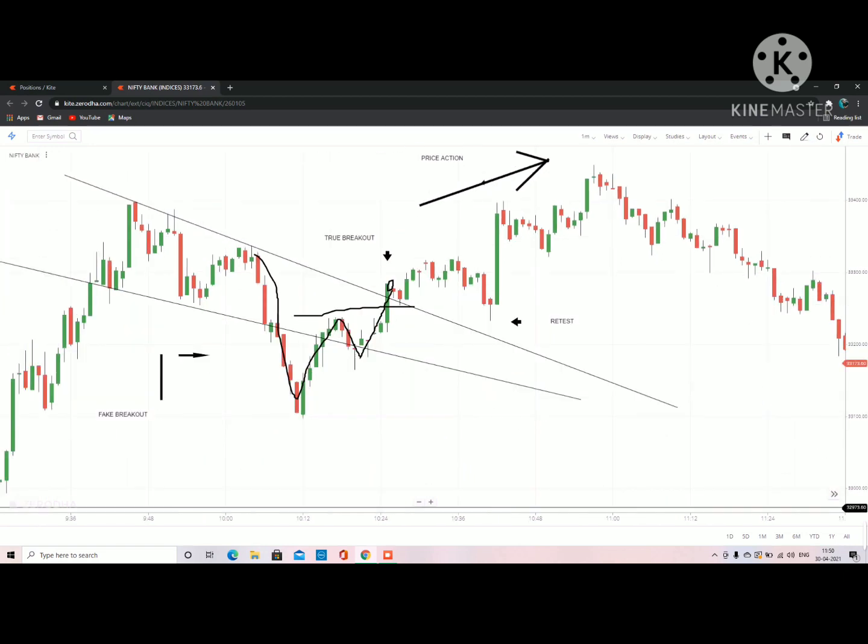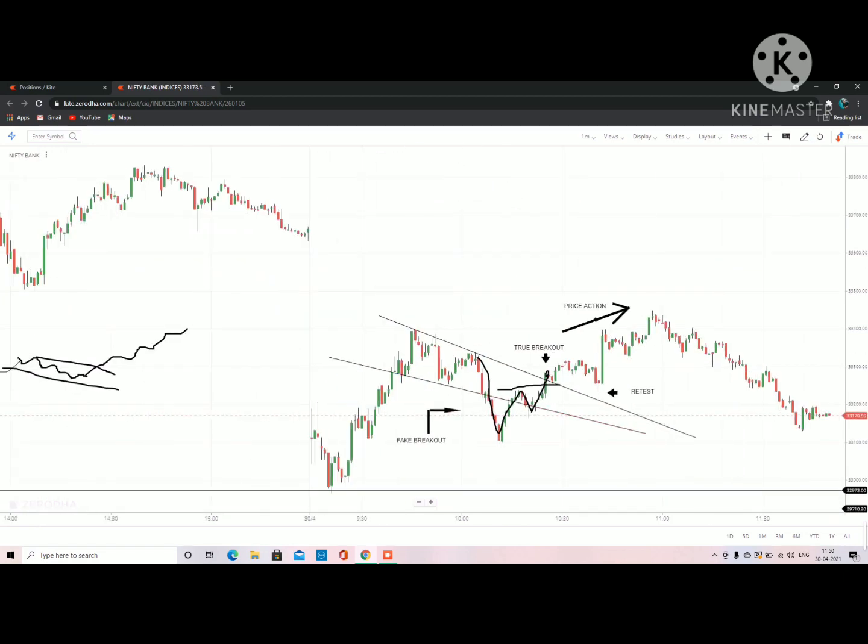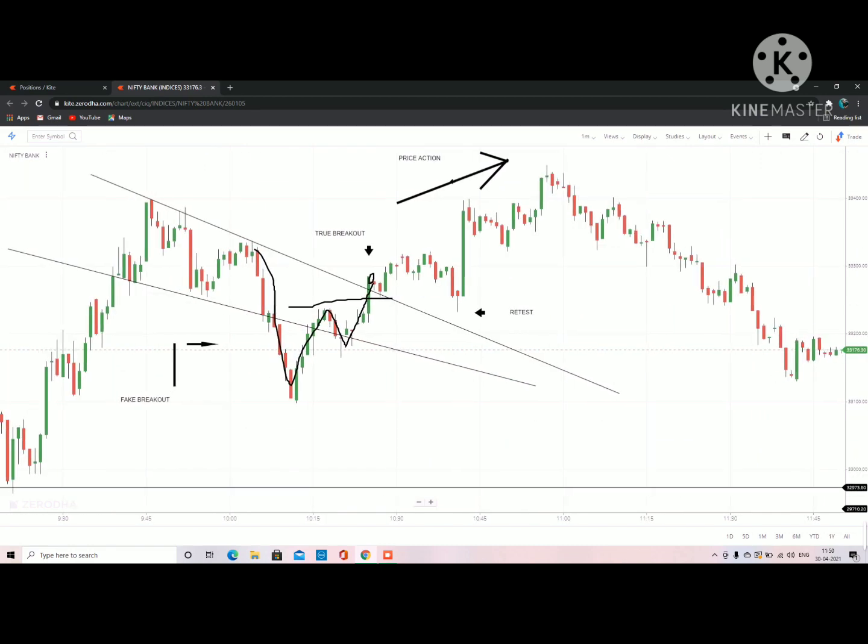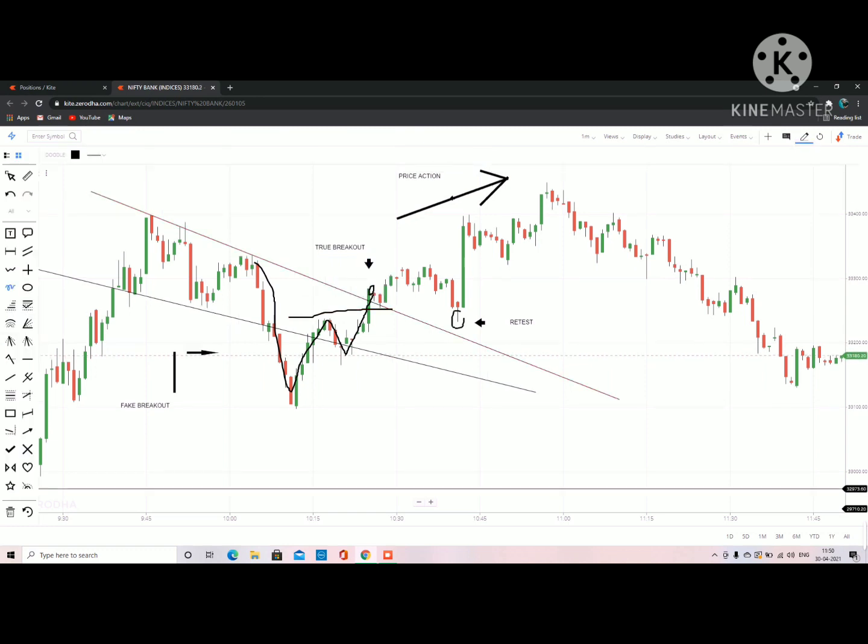After getting the entry, here you can see that the market goes a little upside and consolidates for a while, and again it came to retest the level. After the retest, here we can see a sharp upside momentum and my exit was here. And we got somewhere around 30 points in this trade.